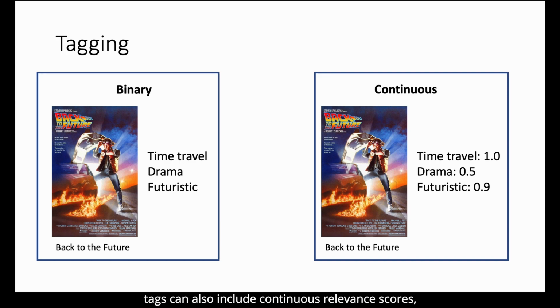However, tags can also include continuous relevance scores indicating the degree to which a tag applies to an item. For example, although Back to the Future is mostly about time travel, it also contains elements of drama. Therefore, the tag drama could be applied with a relevance score of 0.5 on a scale from 0 doesn't apply to 1 applies very strongly.